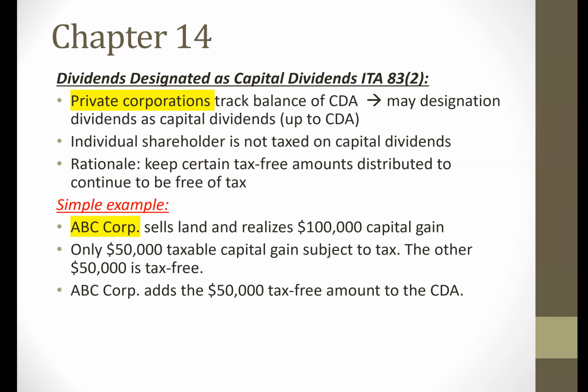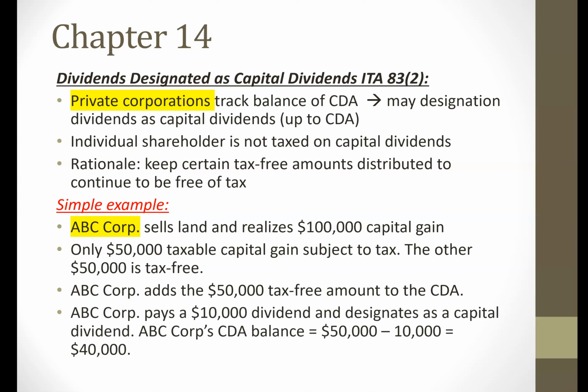And let's say later on, ABC is going to pay a $10,000 dividend to their shareholders, and they designate that $10,000 as coming out of their CDA, and therefore that $10,000 will be designated as a capital dividend.